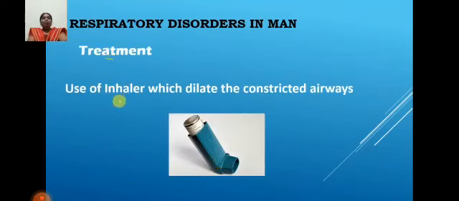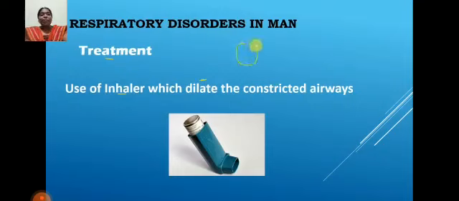And for treatment of asthma, we are using inhalers. These inhalers are helpful for good breathing capacity, because inflammation occurs in the tissues and disturbs the exchange of gases, right? So we use this type of inhalers.